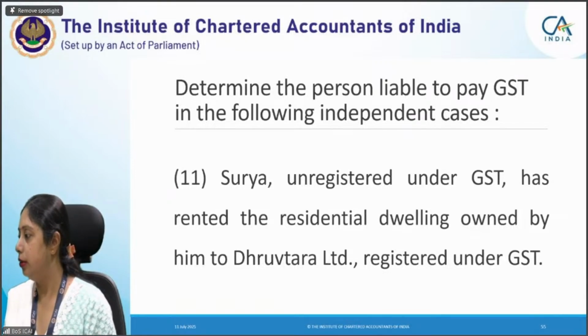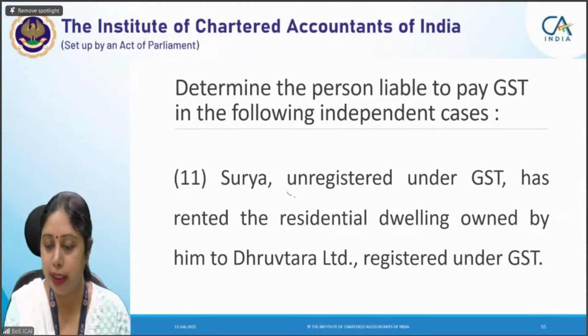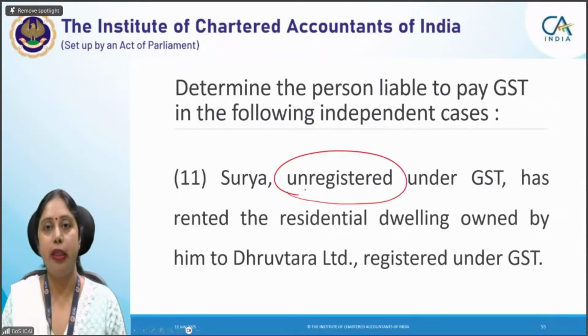Yes. Apurva is right. Then Miss Pooja is right. Shifimol is right now. And Sahib is right. Then Khushi is also right. Yes, for the 11th. So here also, we have already seen if your recipient, in case of 9(3) service, this is